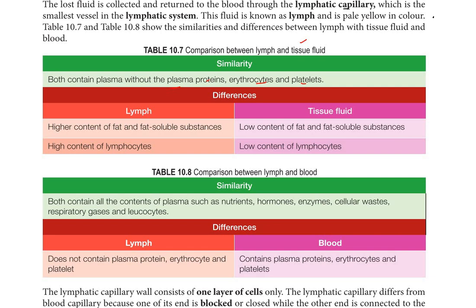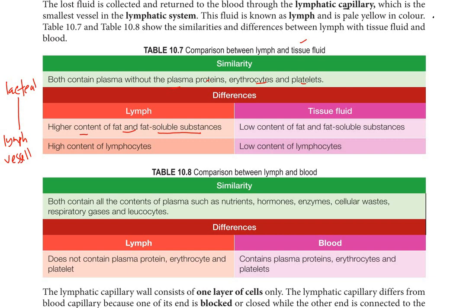But for differences, lymph has higher content of fat and fat soluble substances. Why? Because it comes from the lacteal. You still remember lacteal? Lacteal in the villus will absorb the fat soluble substances. So lacteals actually combine to form lymph vessel. So this fluid from the lacteal will mix with the lymph from the tissue fluid, right? So it will have a higher content of fat and fat soluble substances compared to the tissue fluid, which has a low content of fat and fat soluble substances.